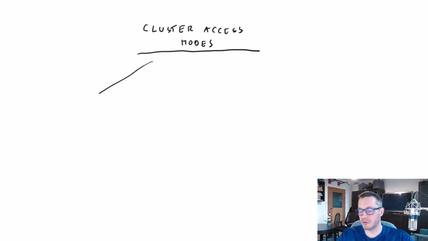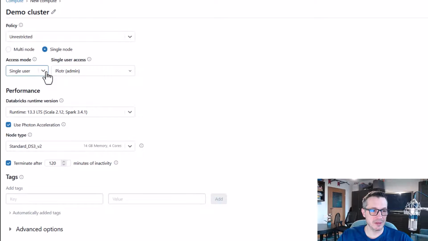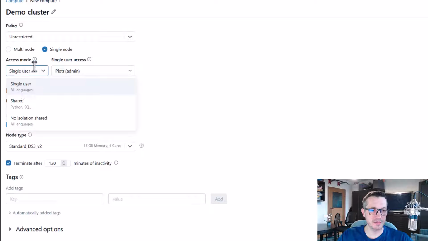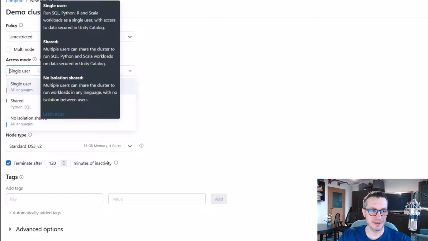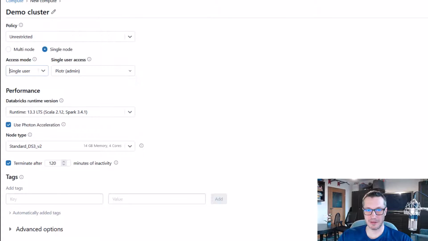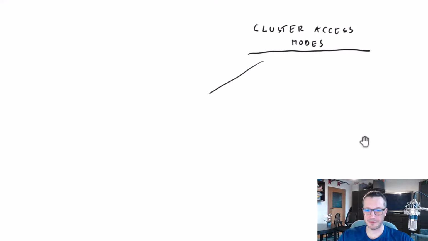So the first option we had was called single user, and the tooltip describes it quite nicely. So for single user, you can run workloads using various languages like SQL, Python, R, and Scala, but as a single user, and that's important. So we have the single user mode, single user,